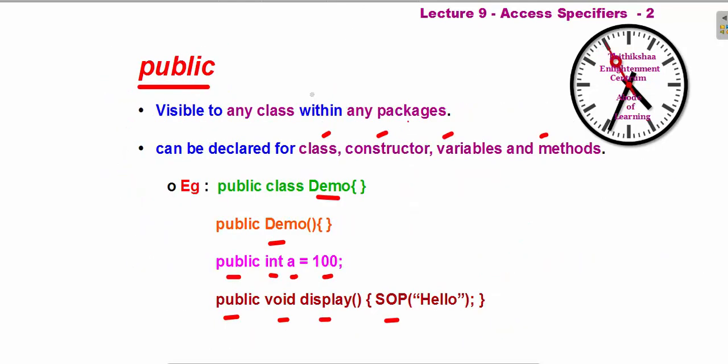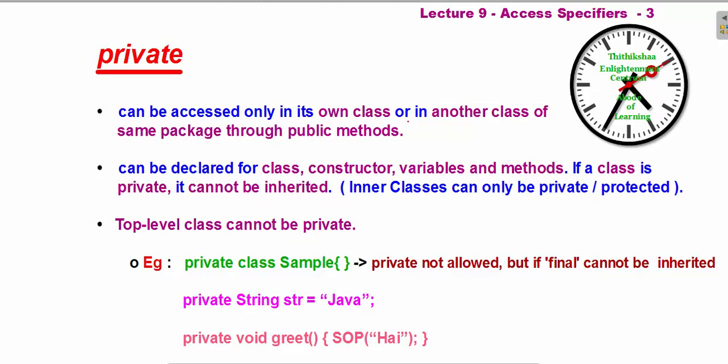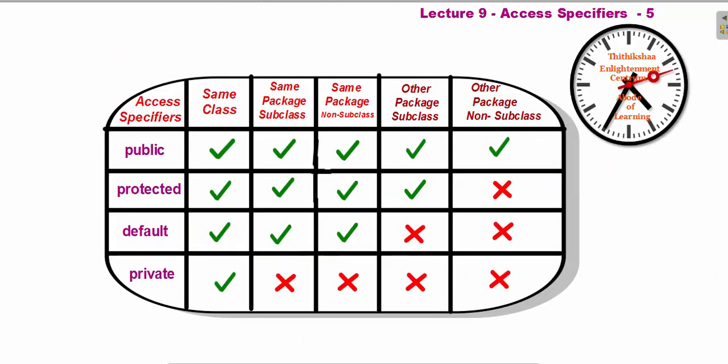So it is visible to any class within any package. It has to be declared for the class. Constructor I have used, variables also I have used, and method also I have used. Public is very easy, as simple as that. Next one, for you to understand better, I have given this tabulation also. Next we will see about private.